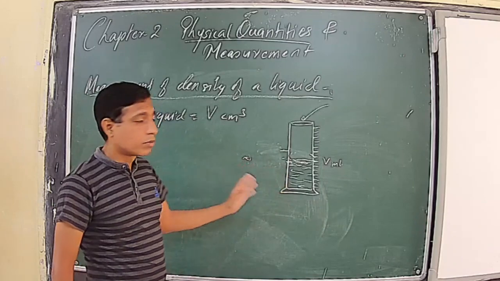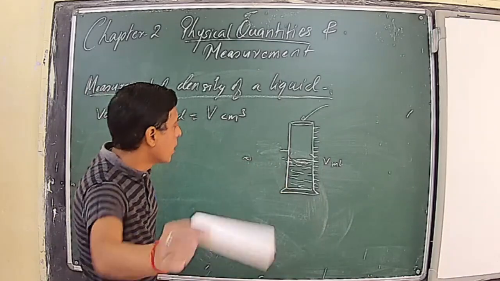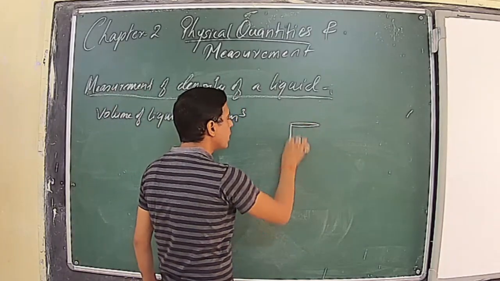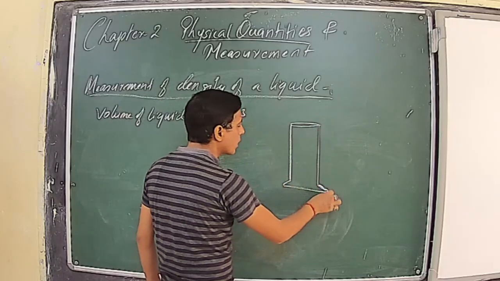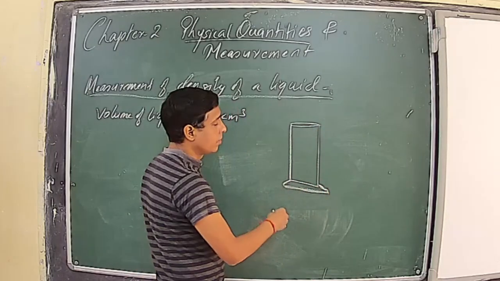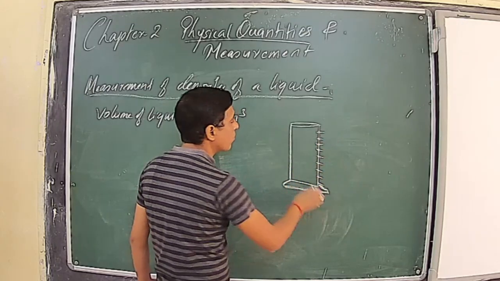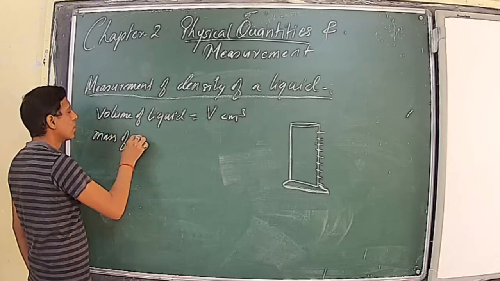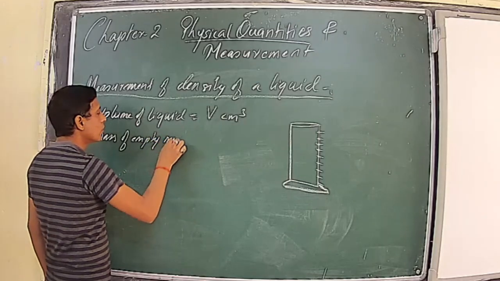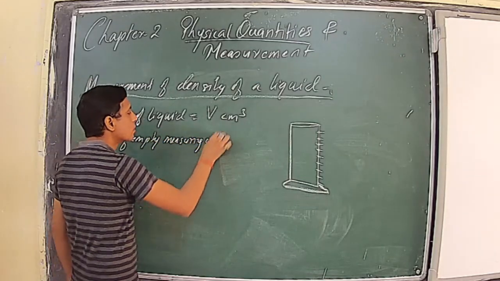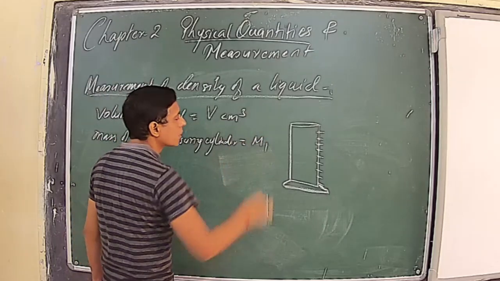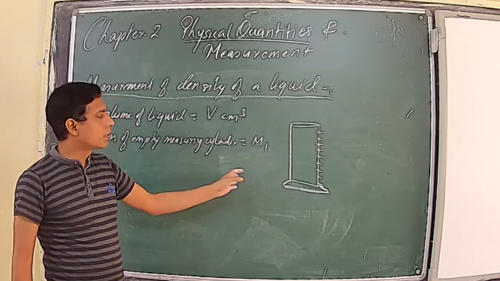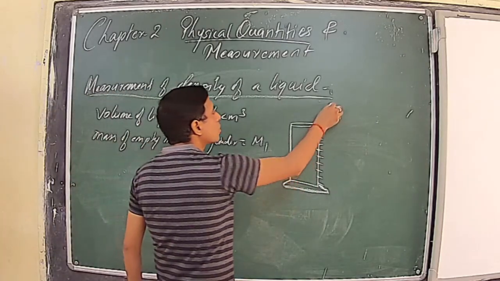Now we have to measure the mass. For measuring the mass, it is a little bit tricky here. We will take a measuring cylinder which is empty and well dry from inside, and then we will measure its mass. So the mass of the empty measuring cylinder is, say, M1. We have taken a measuring cylinder which is well dry and empty, and we have measured its mass, and say it is M1. Now we will pour the liquid up to the mark